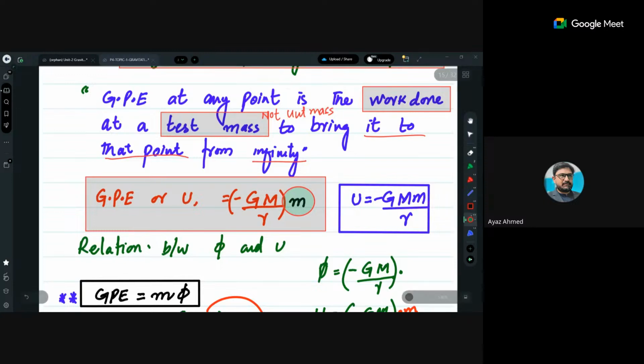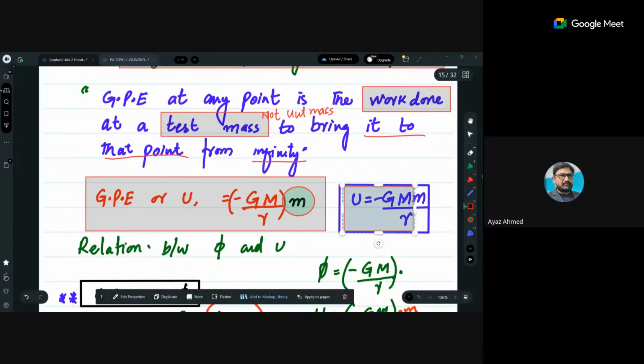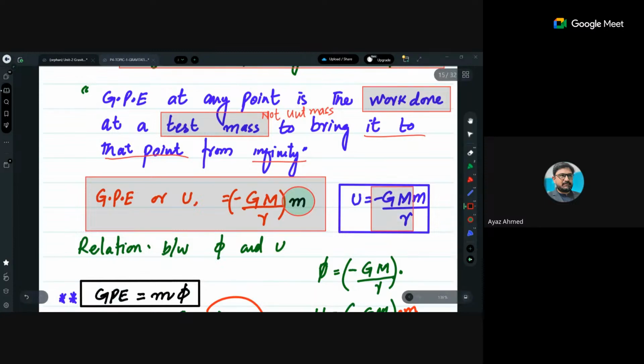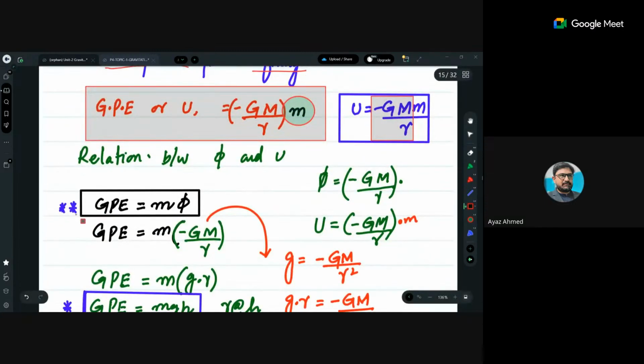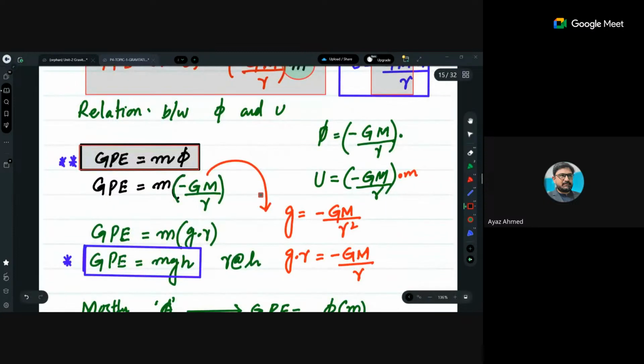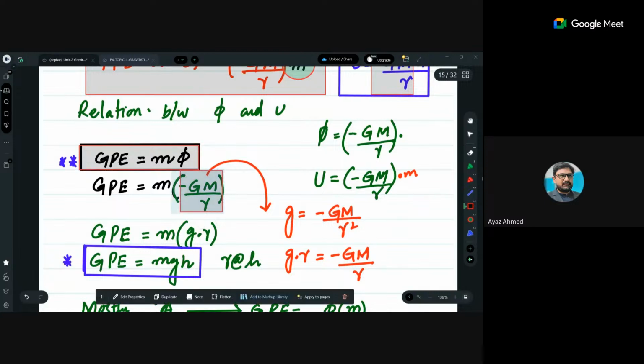पोटेंशियल में फर्क था. What was potential? Potential था GM divided by R. But when you just multiply this number with small m, so it becomes gravitational potential energy. ये चेक करो. Right? GPE, these are two stars मैंने इसलिए बनाए हैं. GPE is equals to mass into gravitational potential. So when you place mass outside and gravitational potential की वैल्यू, ये देखो gravitational potential है minus GM divided by r, and just rearrange this all, तो आपके पास क्या हो जाएगा, you will get minus g